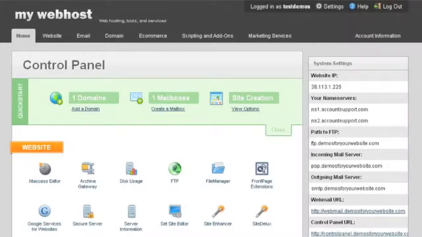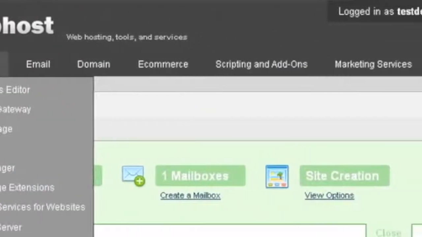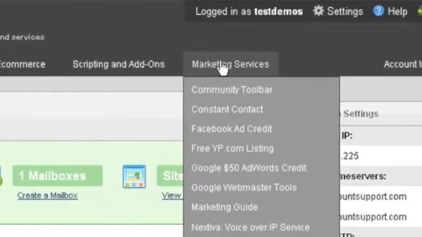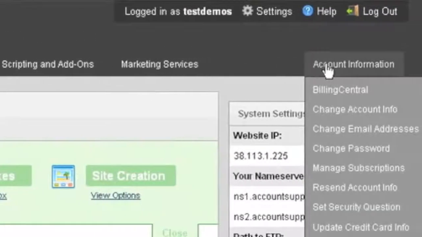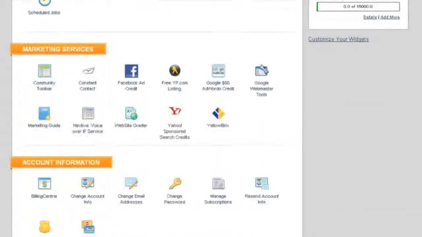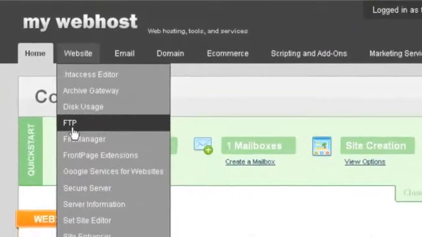VDEC provides you with a comprehensive set of tools for managing your hosting account. And upon accessing VDEC, you'll see that the tools are arranged in categories: website, email, domain, e-commerce, scripting and add-ons, marketing services, and account information. Each tool is accessible via the top navigation and the home page. Plus, each tool is accessible within a single click.